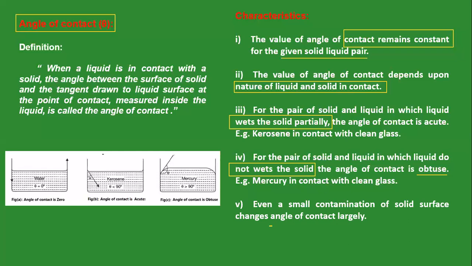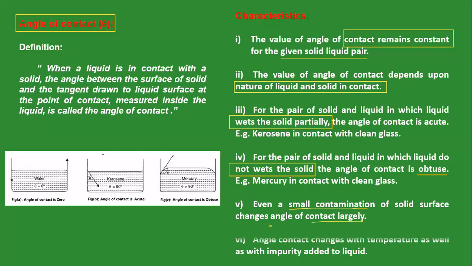Next, even a small contamination can affect the angle of contact by a large amount. Angle of contact changes with temperature as well as with impurity. Angle of contact depends on temperature as well as impurity.